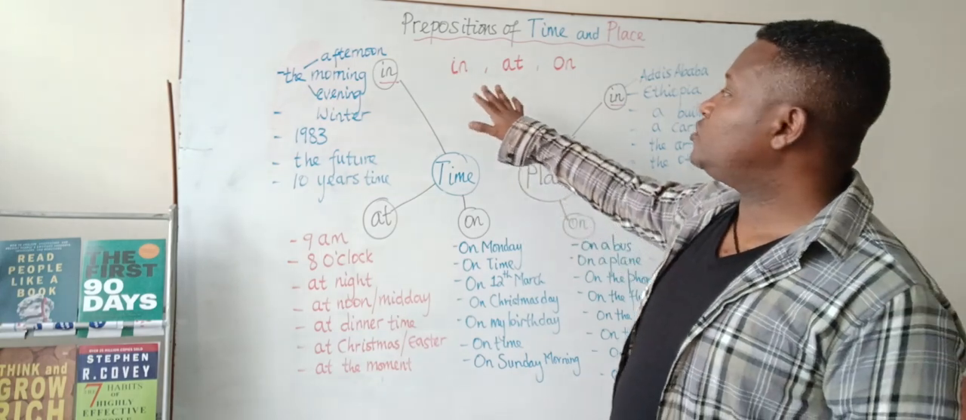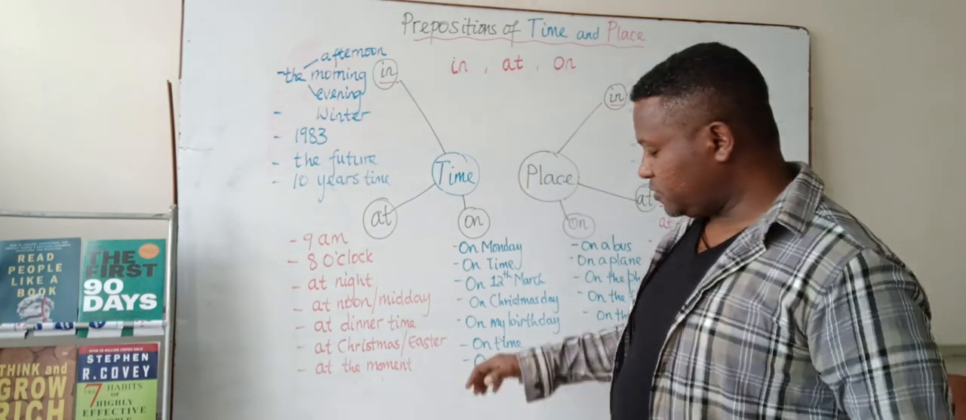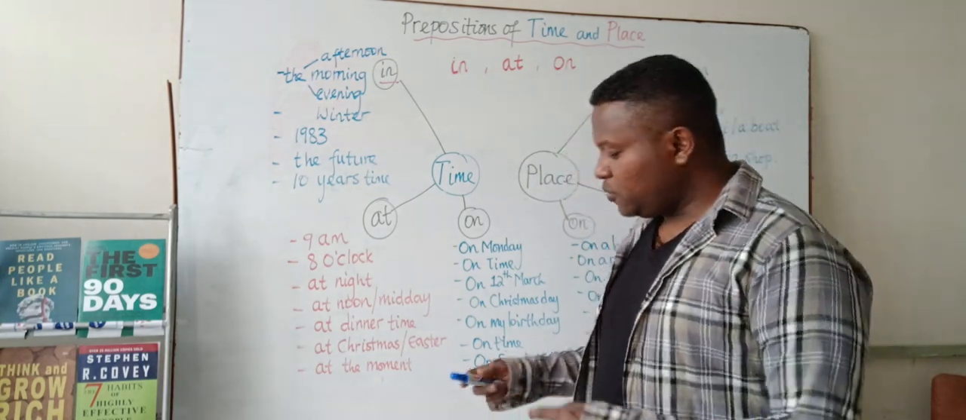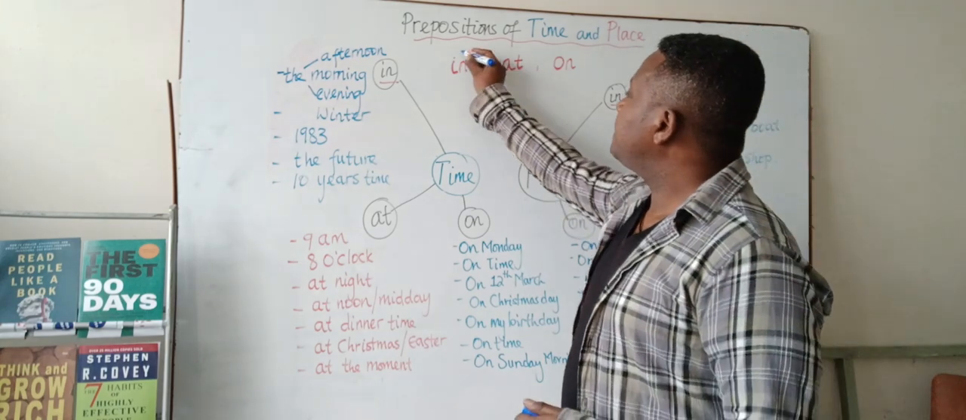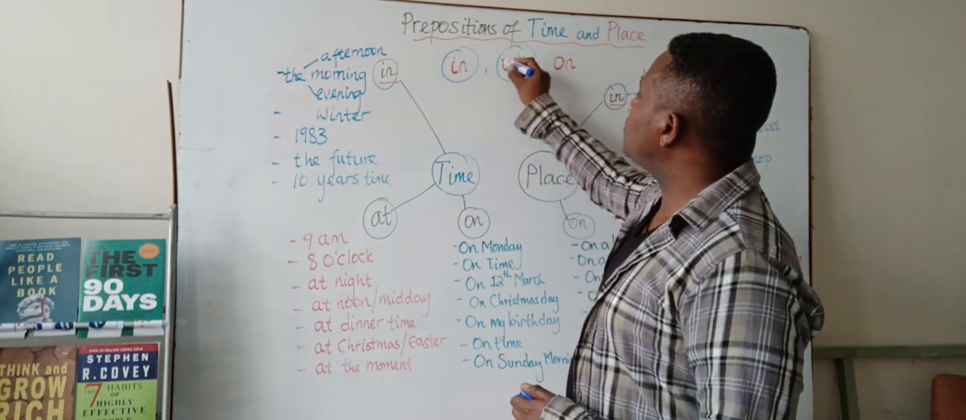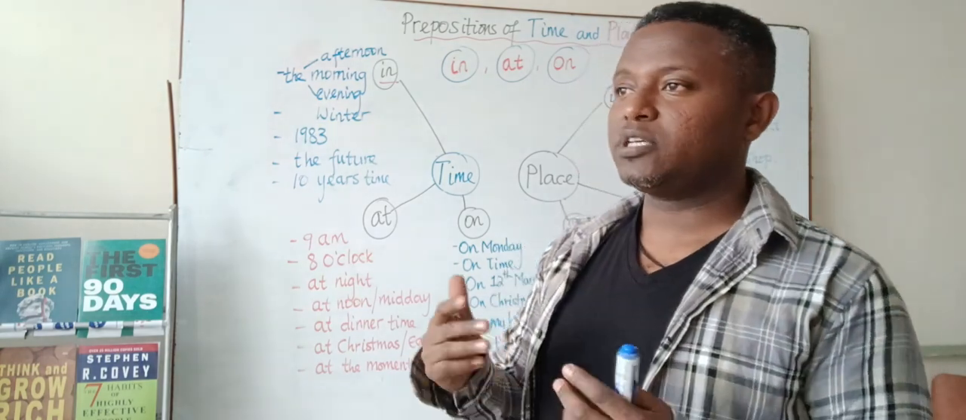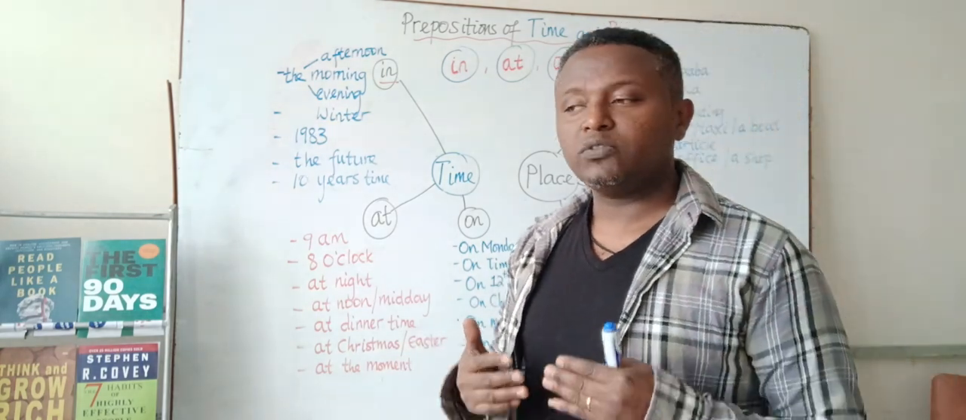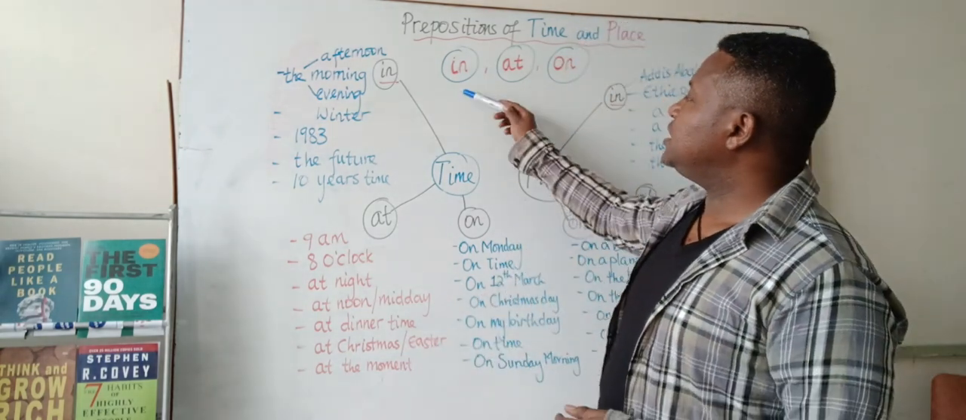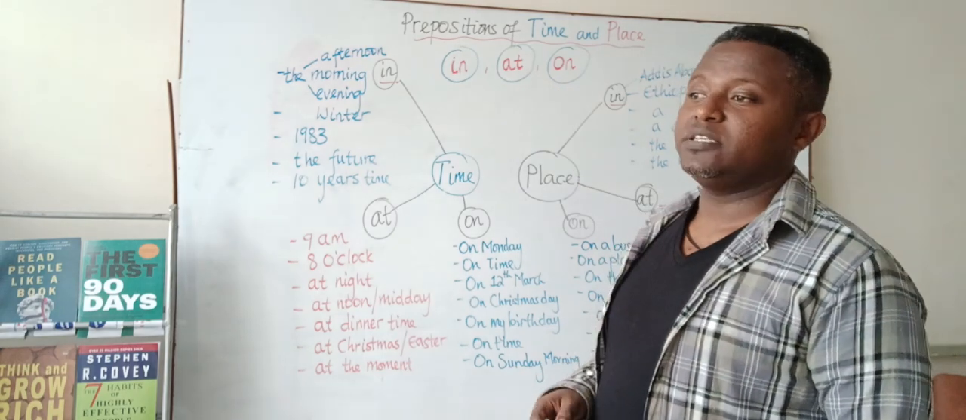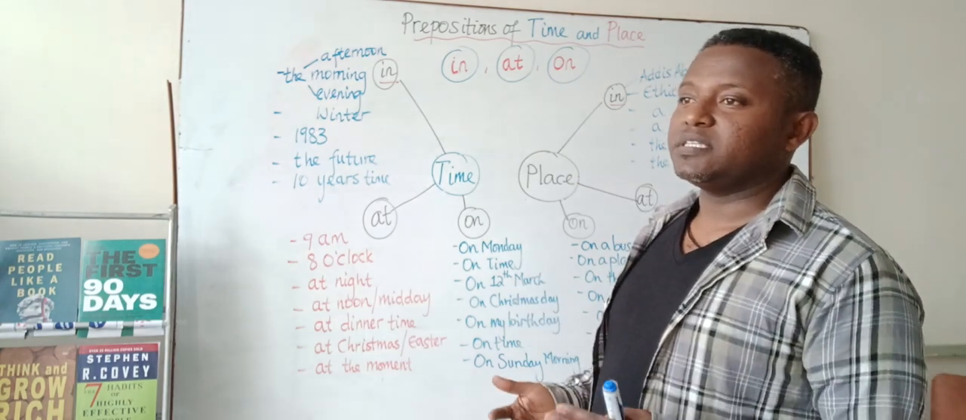So we use in, at, on, okay? These prepositions, usually we use them with time and place. So when we want to talk about time, when we want to talk about place, we use these prepositions commonly. So what are the differences?